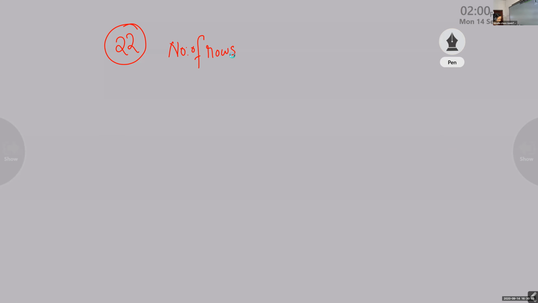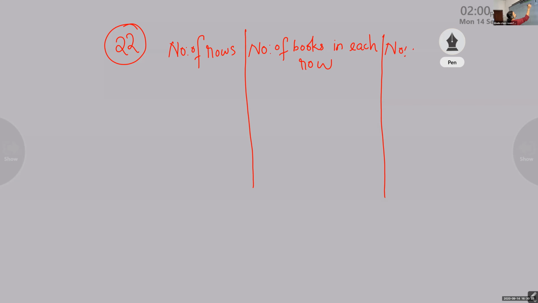Number of rows, number of books in each row, and number of books that remain.